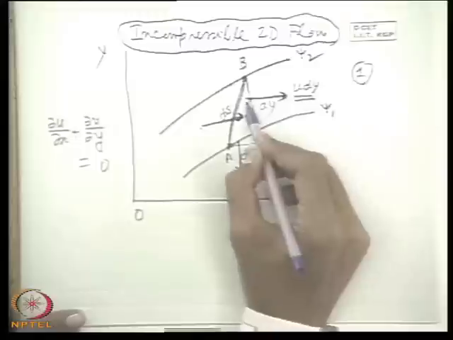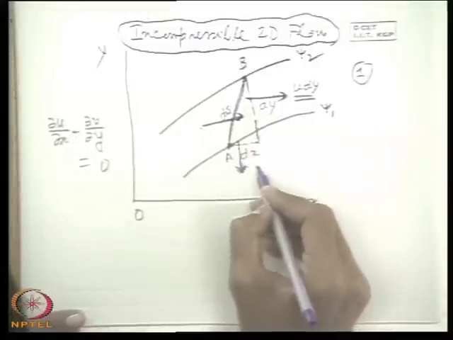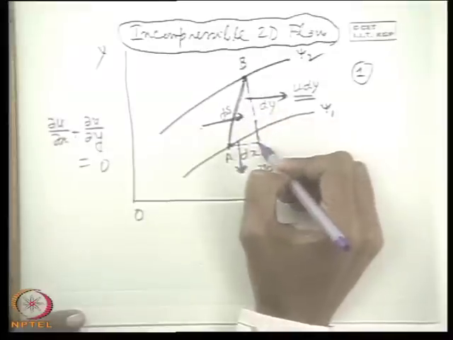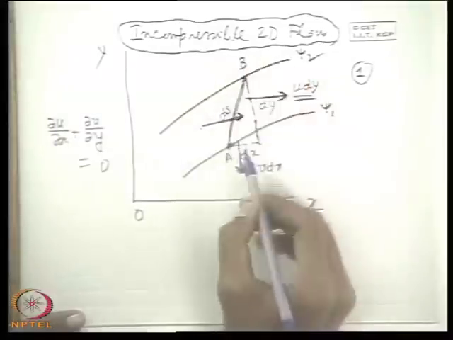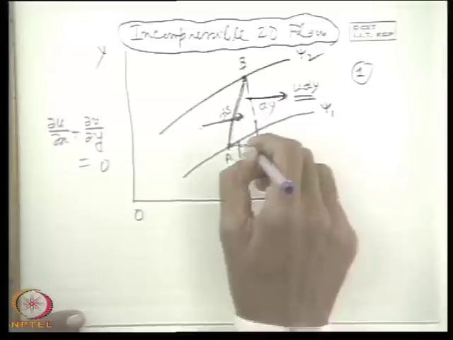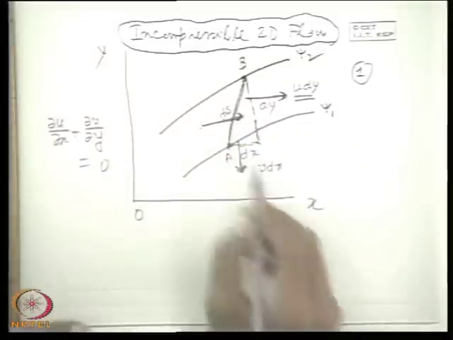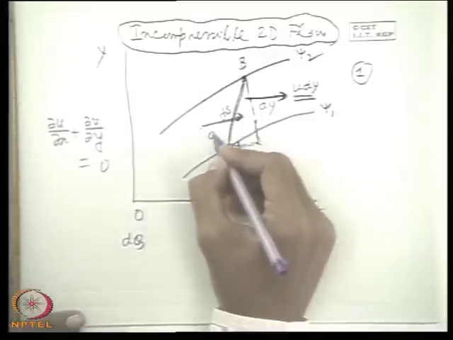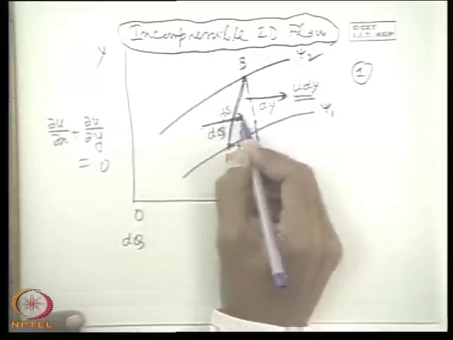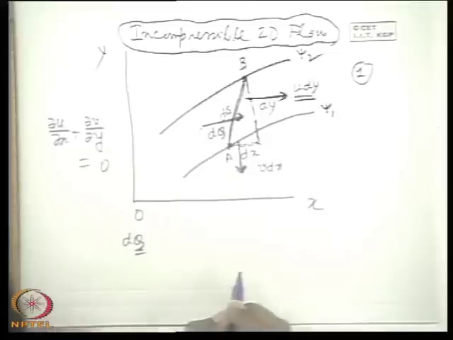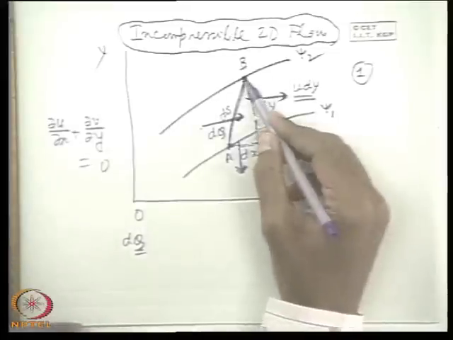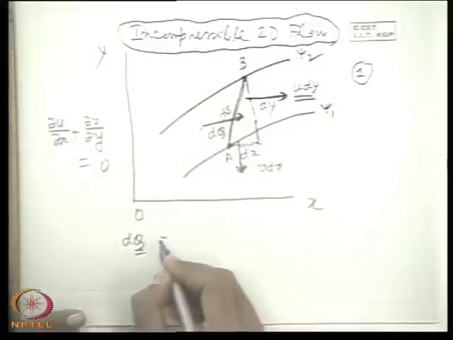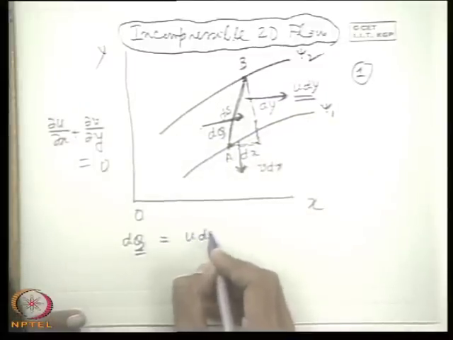So this is the volume flow rate across this face, and this is the volume flow rate across this face, because the area of this face is dy into unit distance and the area of this face is dx into unit distance. So we can write dq, q being the usual nomenclature for volume flow rate, crossing the plane joining A and B, must be equal to u dy.